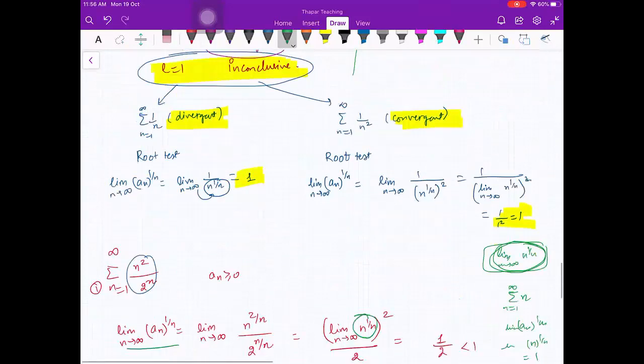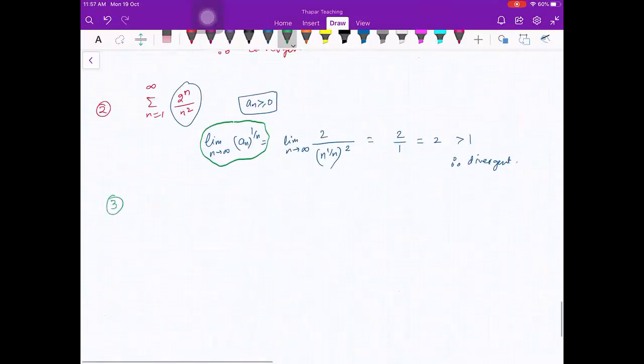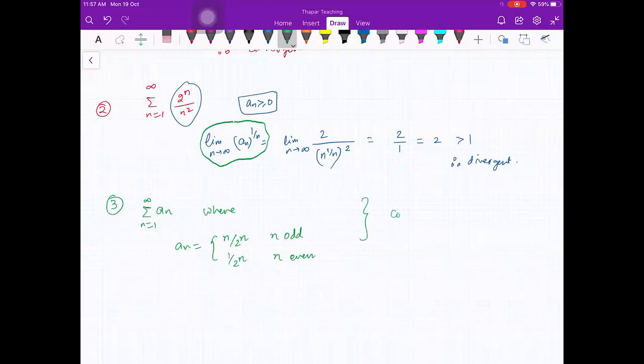Let me give you more examples. Suppose you have this series a_n, n from 1 to infinity, where a_n is n by 2 raised to power n for n odd, and 1 by 2 raised to power n for n even. The question is, test for convergence and divergence. Whether it is convergent or divergent, you have to tell that.